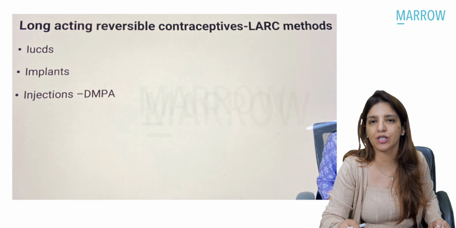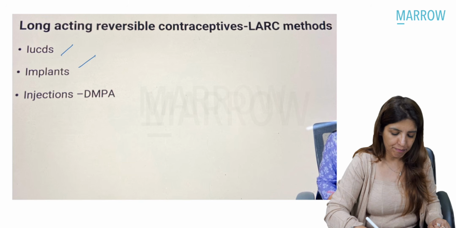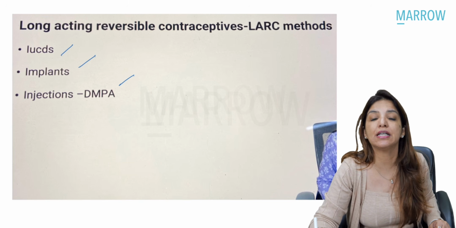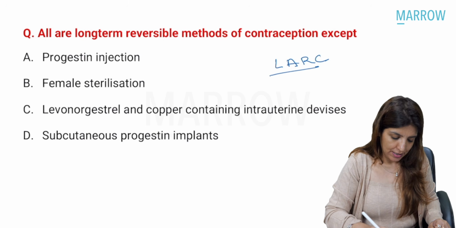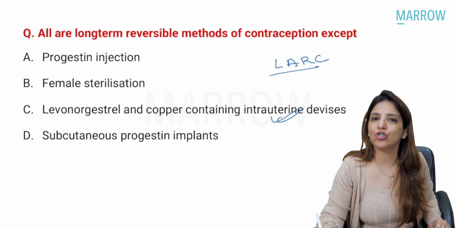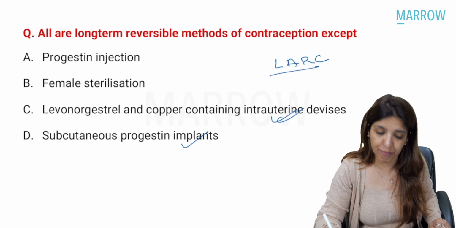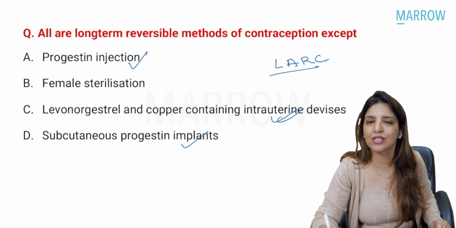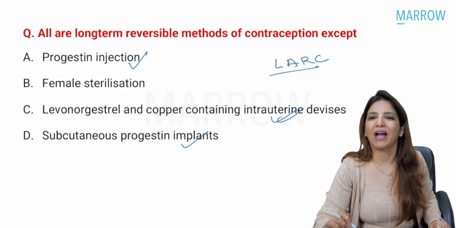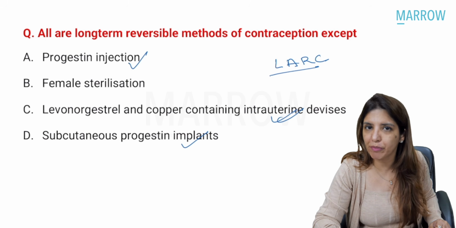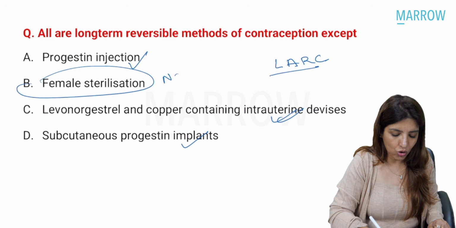There are 3 contraceptives which come under long-acting reversible contraceptives: IUCDs, implants, and injection DMPA, right? So IUCDs, so over here, levonorgestrel and copper-containing IUCDs, then subcutaneous progestin implants and progestin injections, they come under long-acting reversible contraceptives.